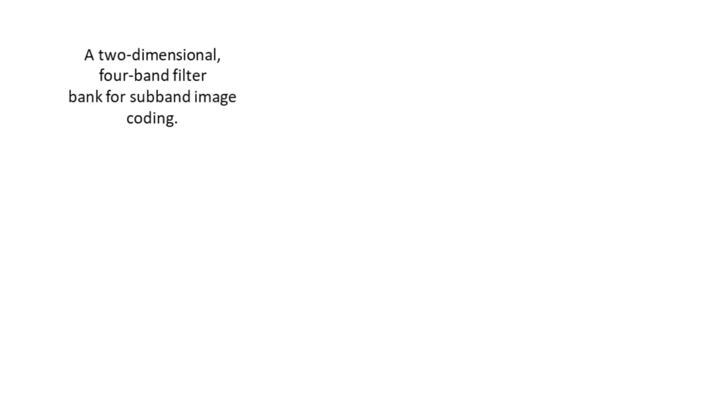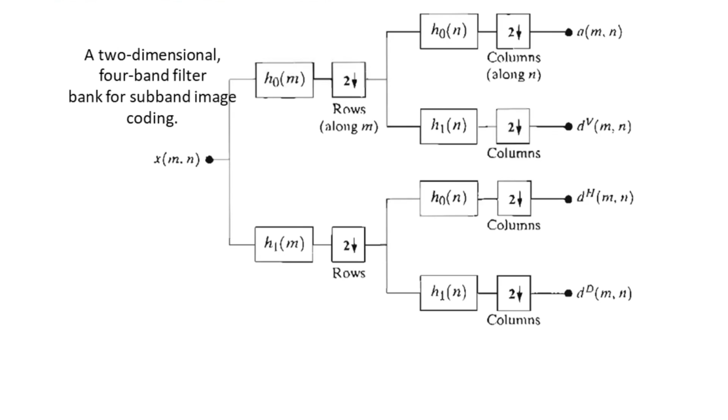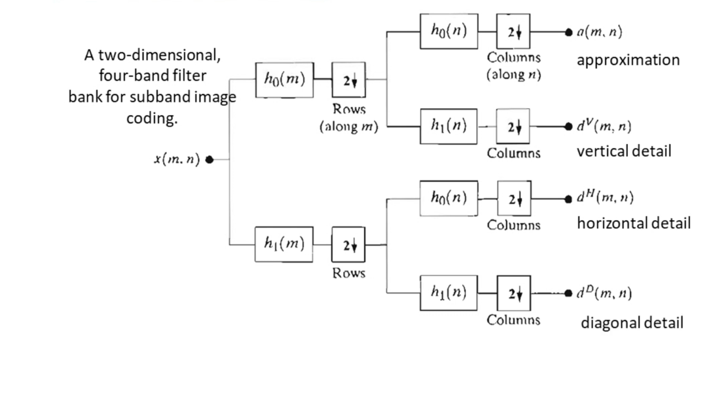Now let us visualize a block schematic showing a two-dimensional 4-band filter bank for subband image coding. Here the input is denoted x of m comma n, and at the end we have a of m comma n, the approximation. d superscript V of m comma n is the representation of vertical details. d superscript H of m comma n is the representation of horizontal details, and the diagonal details are denoted by d superscript D of m comma n.